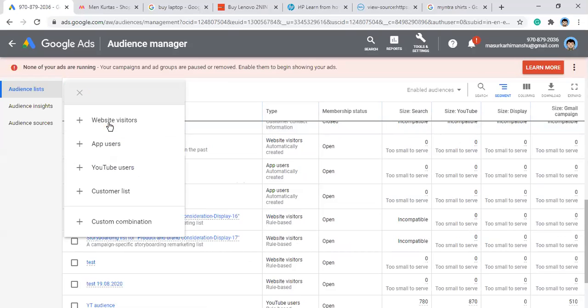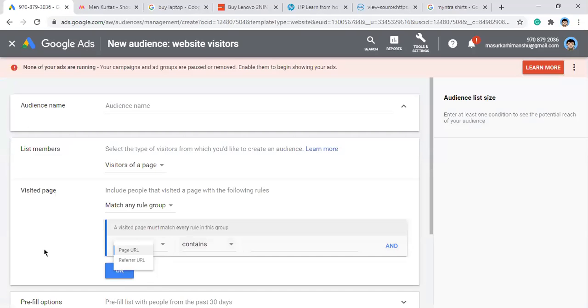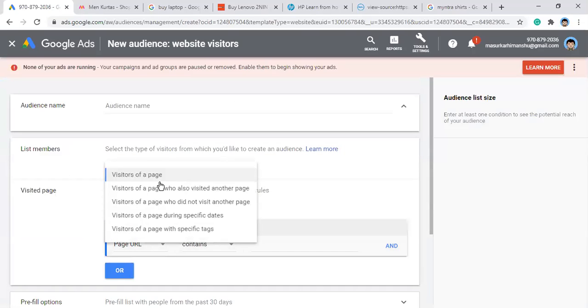Just click on it. Let's say click on website visitors. On the page URL you can give anything. You can see the visitors of a page, or visitors of a page who also visited another page. So let's say people who visited a page. It could be a home page, or a page of a category, let's say T-shirt or shoes or anything. Could be visitors of a page who also visited another page. Let's say people who visited the T-shirt page and also visited the shirt page. Or visitors of a page who did not visit another page. Let's say people who visited shirts but did not visit T-shirt.